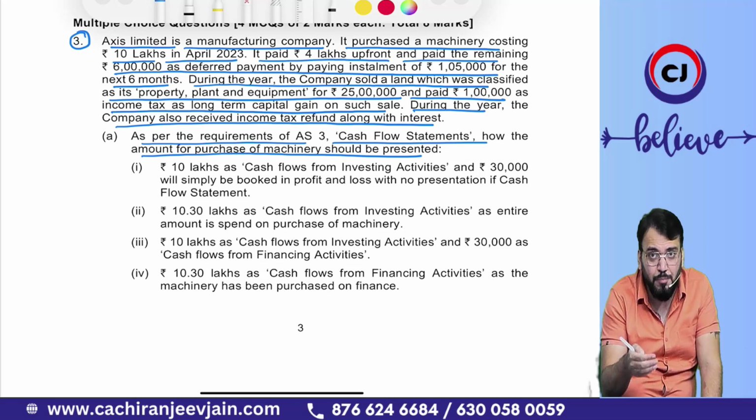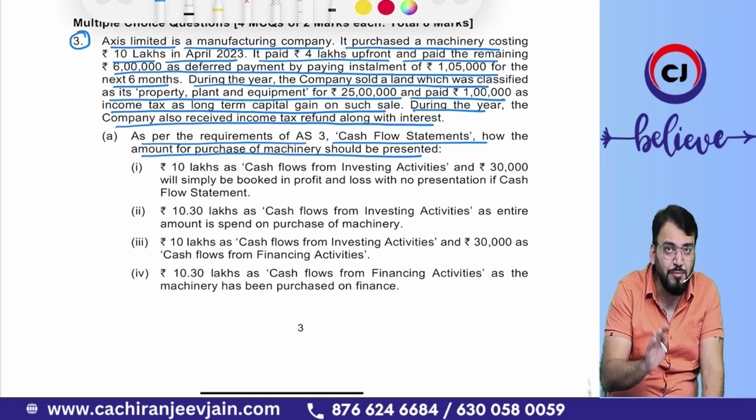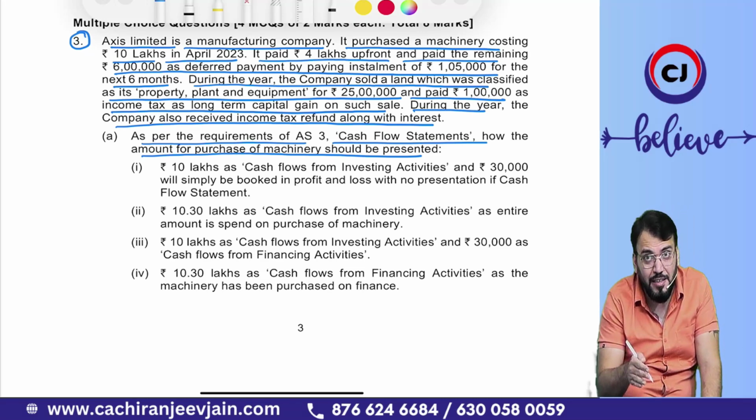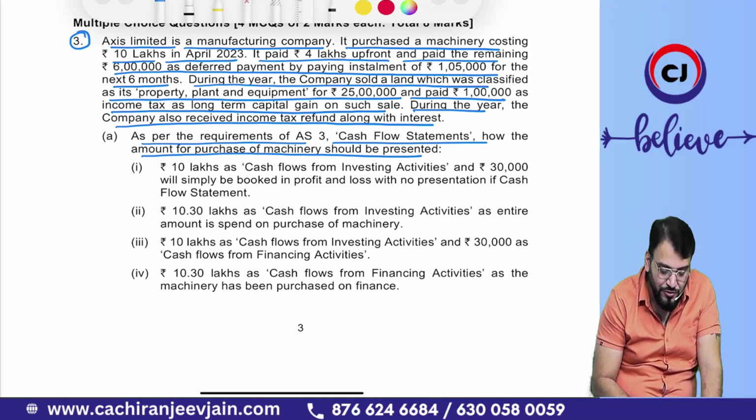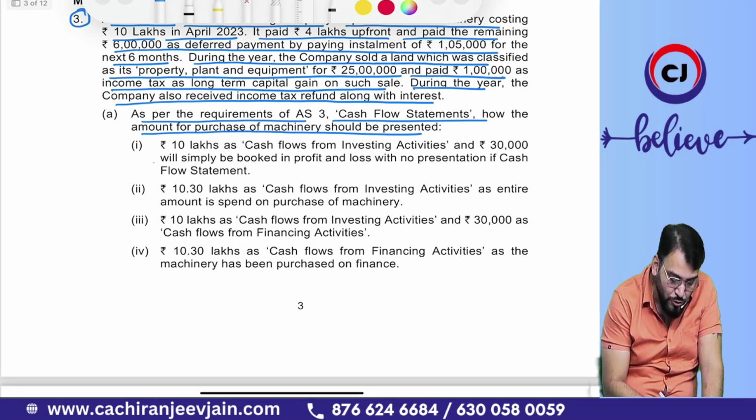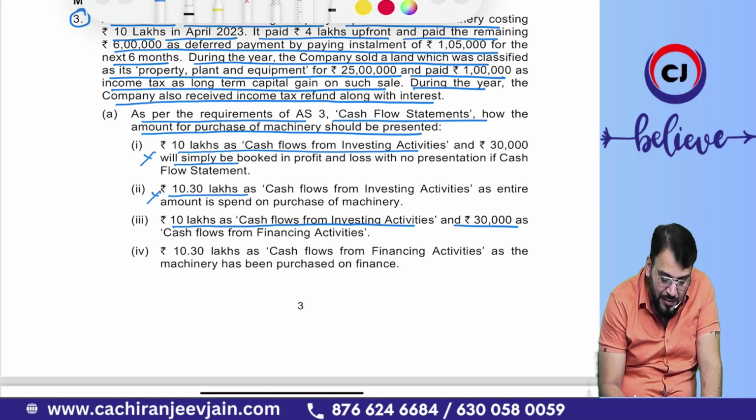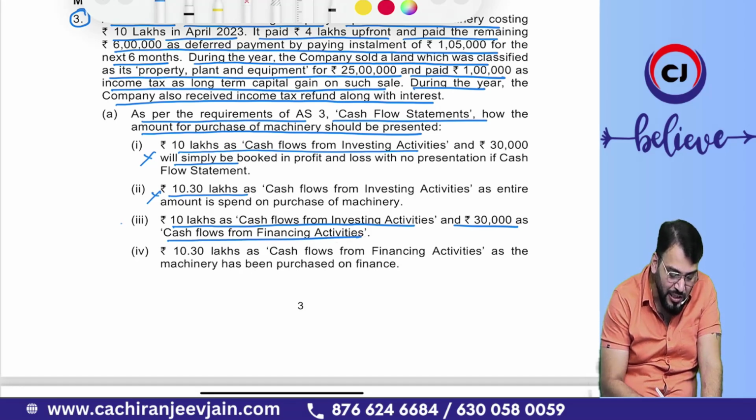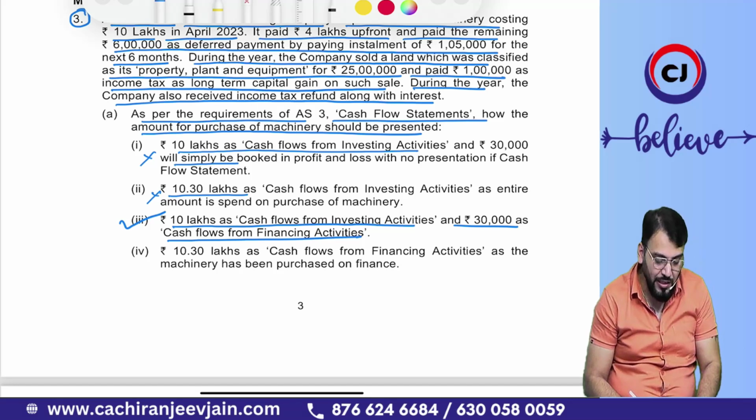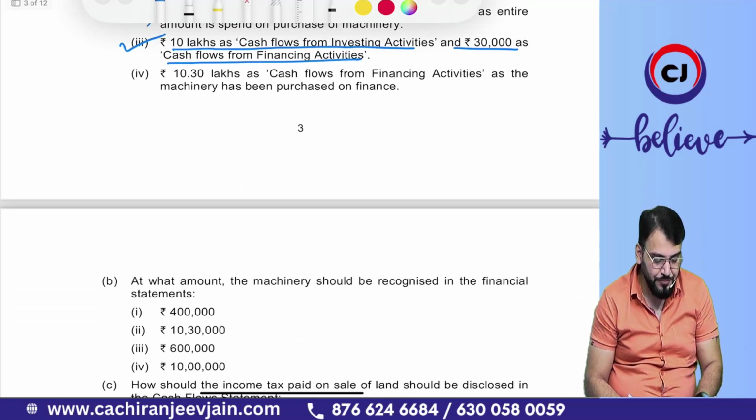Whatever they have paid for the purchase of property, plant and equipment will be investing activities, and whatever they have paid as the interest element will be financing activities. Let's see what they have given. Option number 1, 10 lakh investing and 30,000 simply booked. This is not correct. 10 lakh 30,000, this is also not correct. 10 lakh as cash flow from investing activities and 30,000 as cash flow from financing activities. This is correct. Option number 3 is correct.